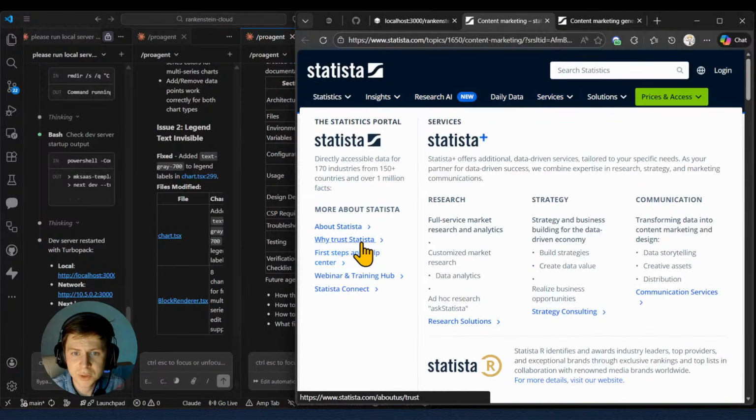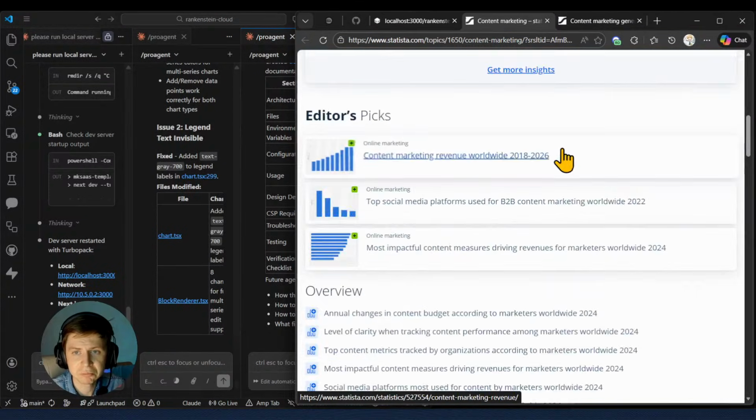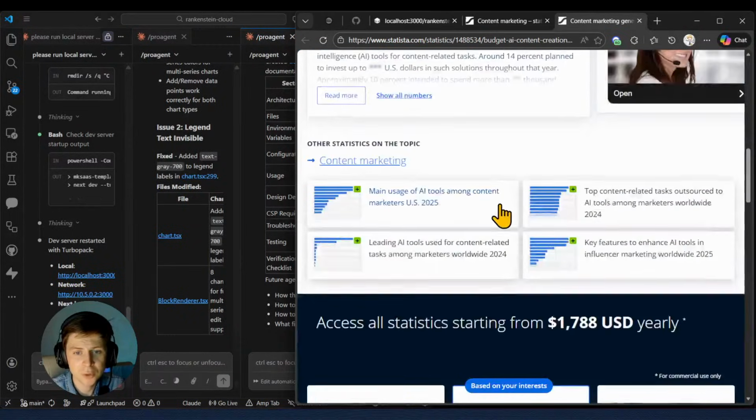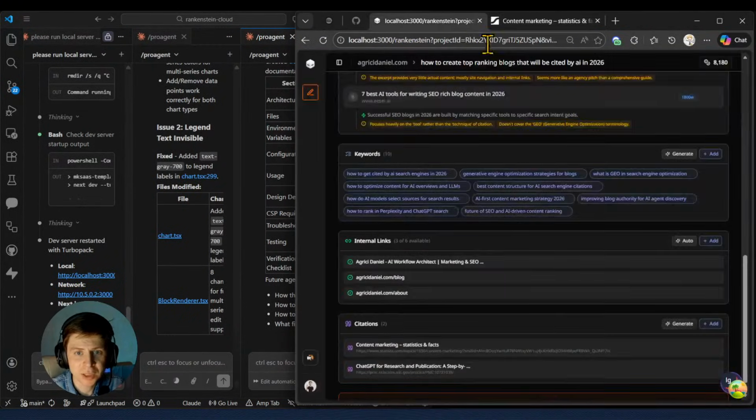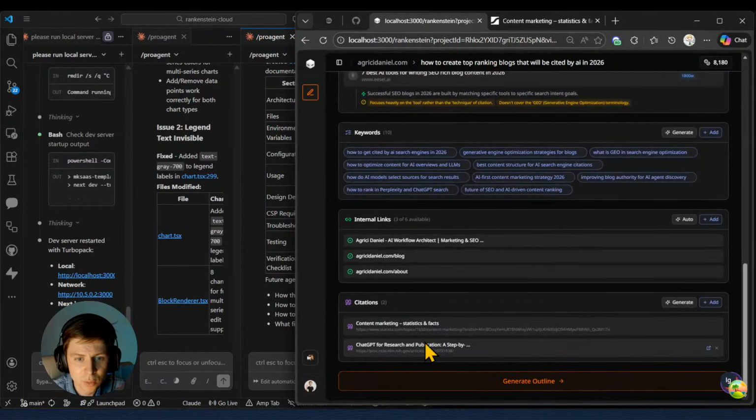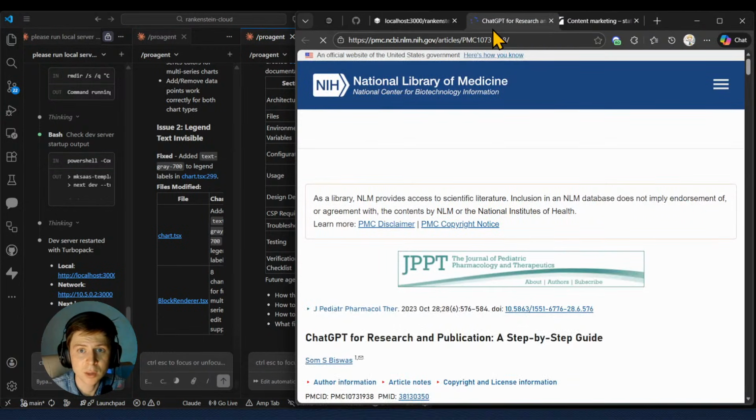And their services: research, strategy, communication. They did build their topical authority, so we're gonna use them also for reference right here. Cool. We're gonna keep this. And now we also have another one, which is ChatGPT for research and publication, another citation that was provided by the current system.